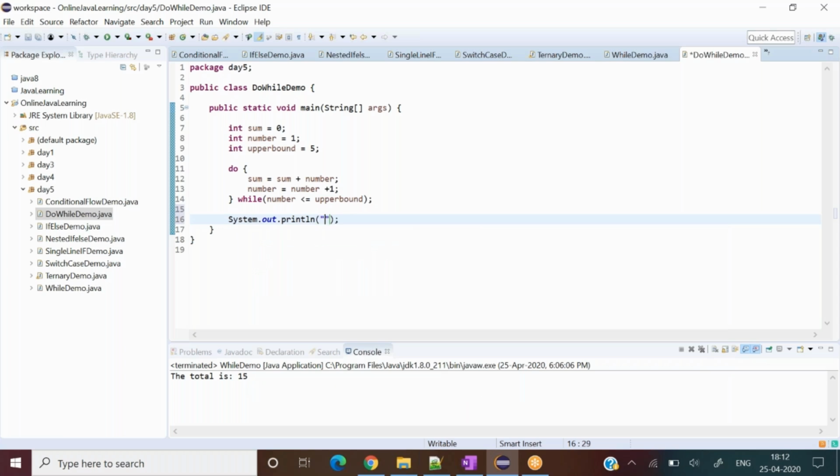Now see here, total is sum. Now let me execute it and then show you the result. The total is 15 here.